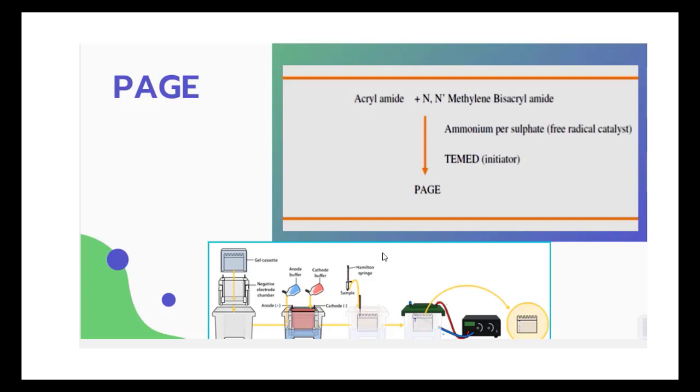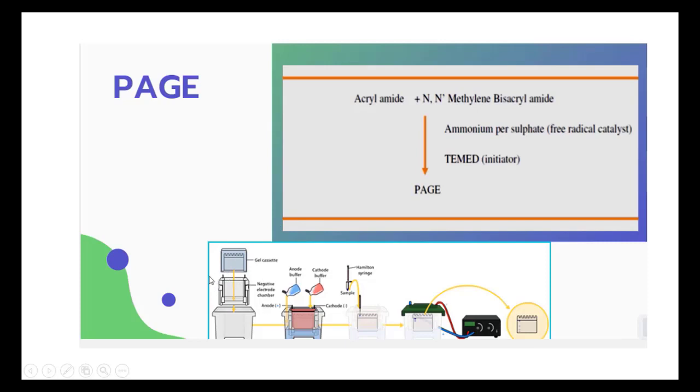How to prepare the PAGE? PAGE means polyacrylamide gel. As already said, the monomers, acrylamide and N,N'-methylenebisacrylamide, in the presence of ammonium persulfate as a free radical catalyst and TEMED as an initiator, form the polyacrylamide gel. The gel is prepared between 2 glass plates. These are the glass plates, and in between there is a spacer arm, which provides the space for preparation of the gel.